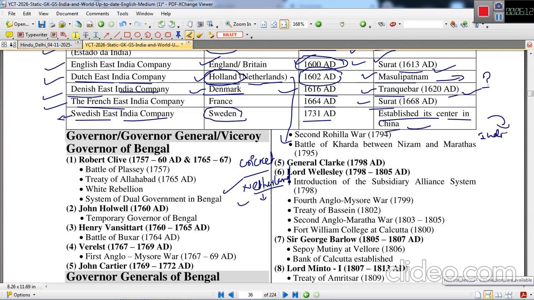But in India they did not hold much dominance compared to the English, Portuguese, and French East India Companies. They had little presence in India, so they are not so important in terms of the arrival of European powers in India.